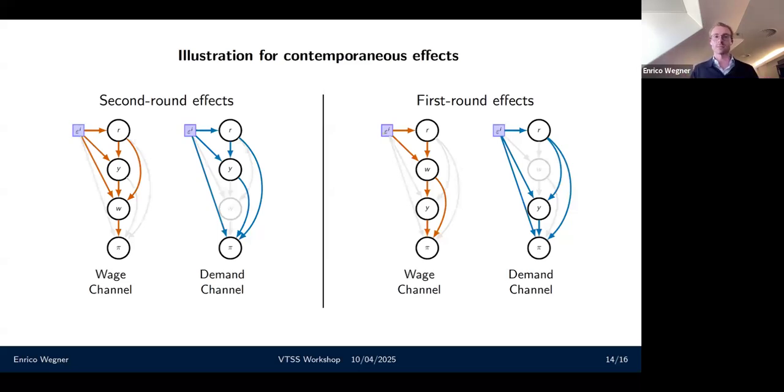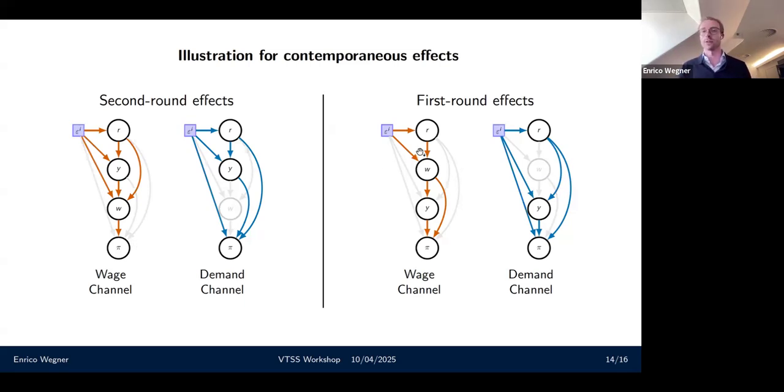To fix the representations, we chose two representations that are consistent with basic macro. The first one I'm going to call the second round effects, where I have R, my real interest rates, Y, which summarizes a subsystem of output variables including labor hours, W, my wages, and pi, my inflation. In the second round effects, what I'm allowing for is that demand contemporaneously feeds into wages, and that then explains inflation, which is the behavior we would usually derive from the model qualitatively.